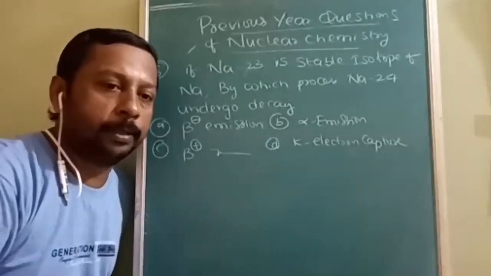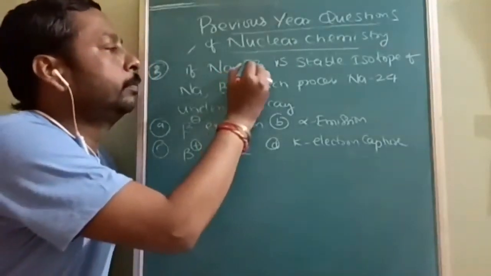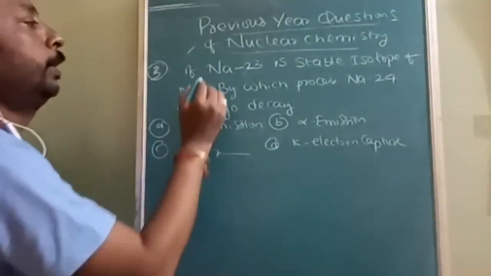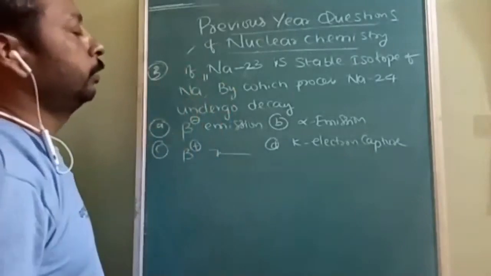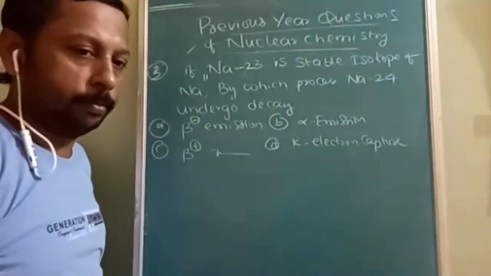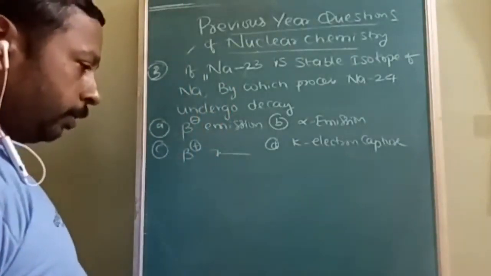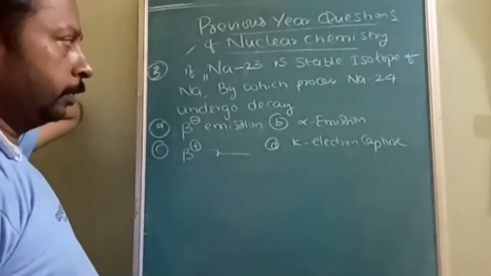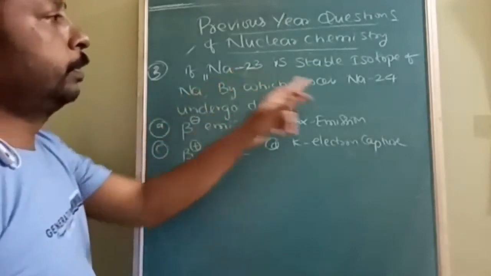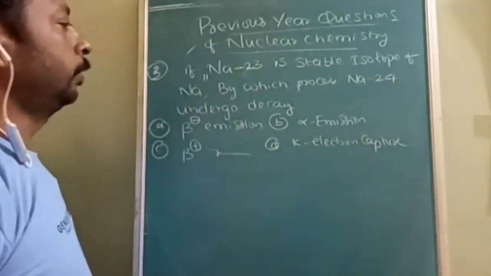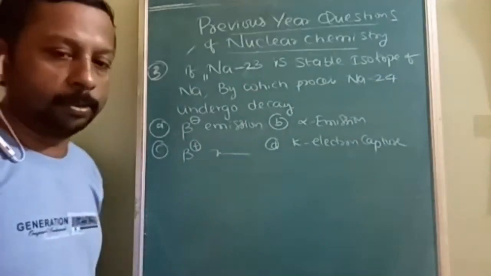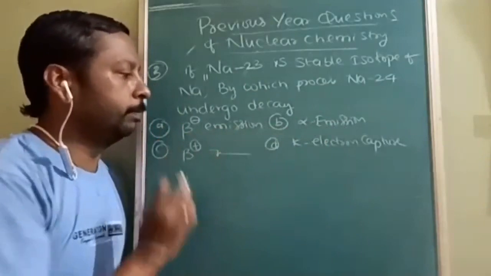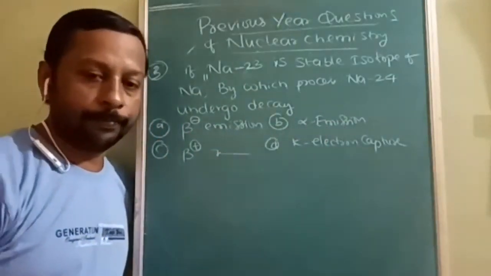Next question: if sodium 23 is a stable isotope. Why is sodium 23 given? Because once you know sodium, the atomic number must be 11, there is no change in the atomic number for sodium. But the question is about becoming stable as sodium 23 from sodium 24. What type of decay is it undergoing? Beta minus, alpha, beta plus, or K capture?